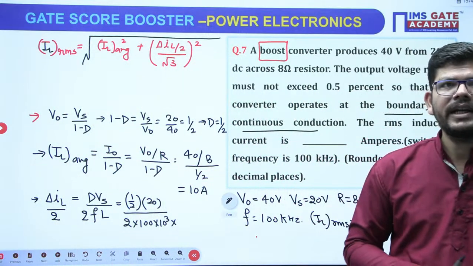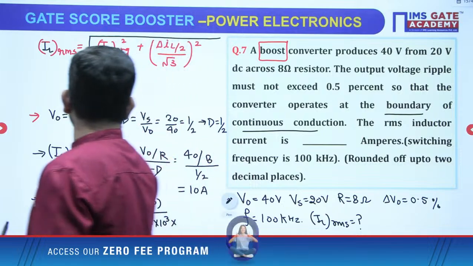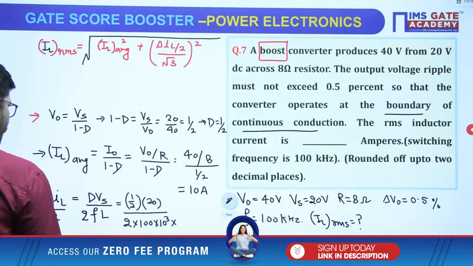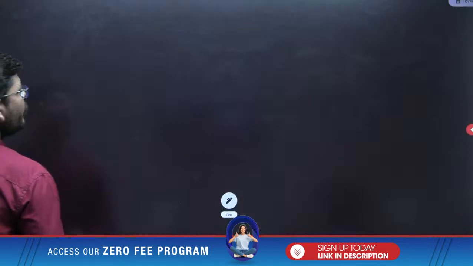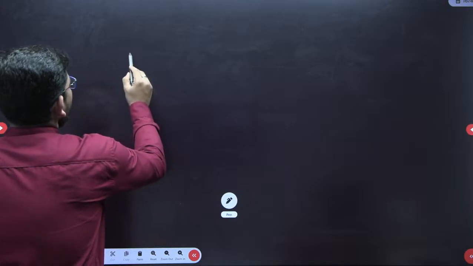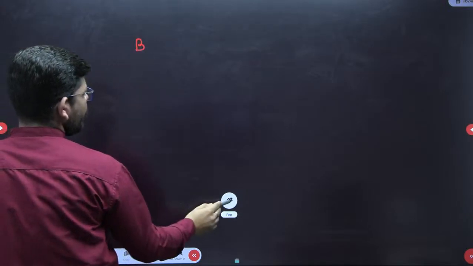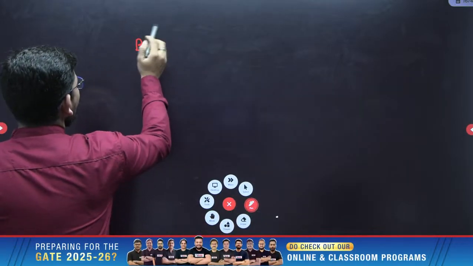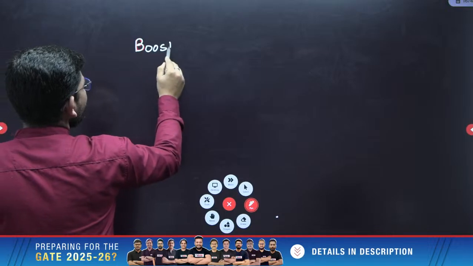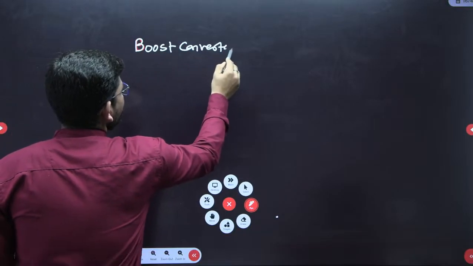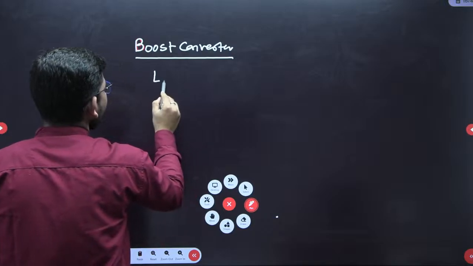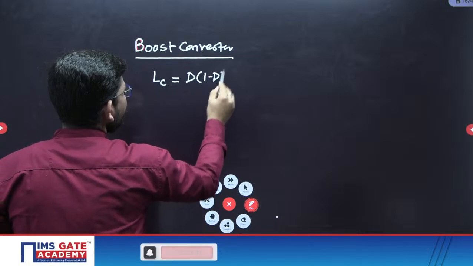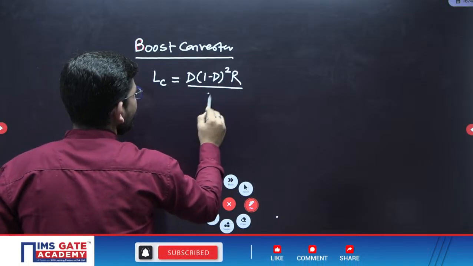How to calculate inductor value? Okay. So if you want to calculate inductor value, then how will you be calculating it? Okay. So just see, for inductor value, for boost converter, what is the inductor value? Anybody who can tell me? Converter is operating at the boundary of continuous and discontinuous conduction, right. So we can calculate the inductor value, critical inductance, which will be D into 1 minus D square R by 2F.